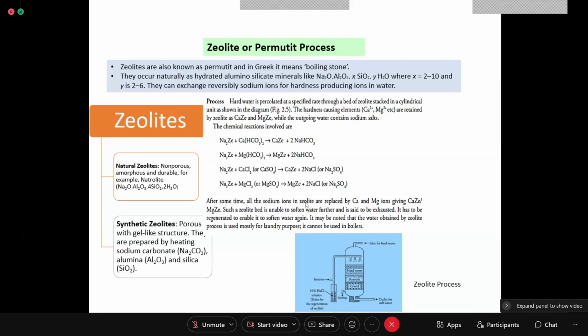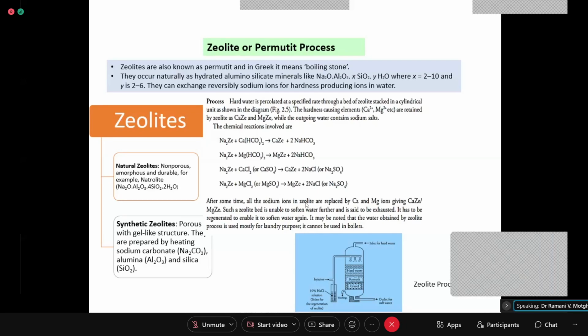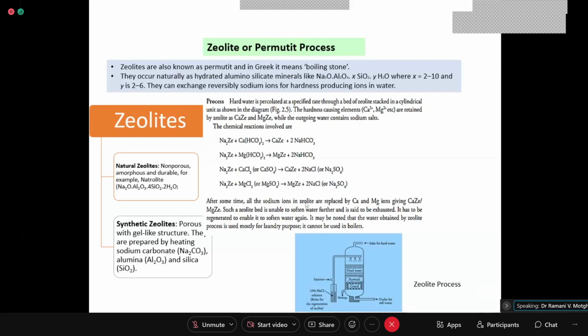Yes, anyone else? What next? We discussed boiler troubles, and there are four types. When you begin, if impure water is used in a boiler for steam generation, there are certain troubles. So the troubles are of four types. Yes, what are they? Please continue. What are the troubles?